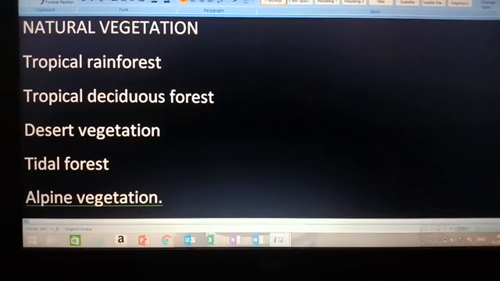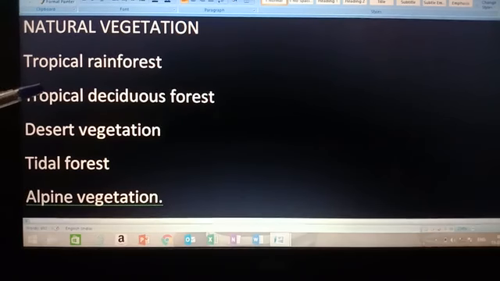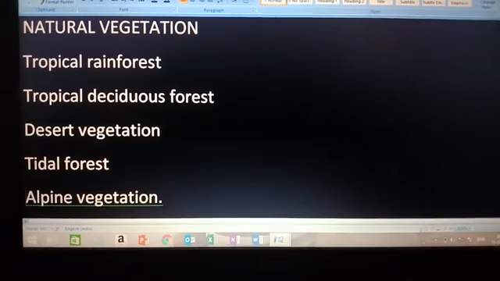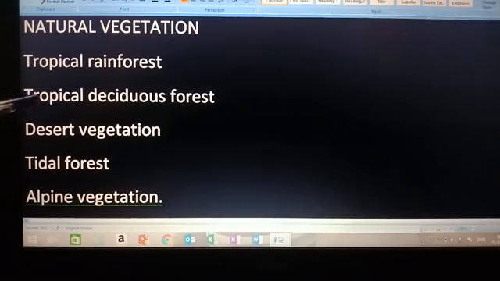Like tropical rainforests, children, they are mainly found in areas of heavy rainfall, and the trees do not shed their leaves all the time. Okay, so they remain evergreen, and there is thick undergrowth of trees, and there are climbers and epiphytes also. Tropical deciduous forest: here trees are a valuable source of timber, and they occupy a much larger area than evergreen forest, and they shed their leaves for about 6 to 8 months in a year.